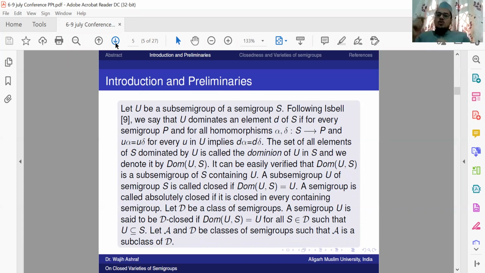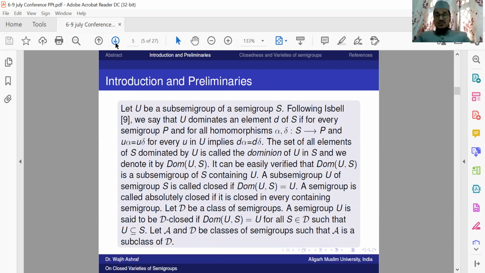Correct? So Dom(U, S) is what? A very important fact is that Dom(U, S) is a subsemigroup of S, and it contains U. So the situation is this: U is contained in the dominion Dom(U, S), and Dom(U, S) is contained in S.